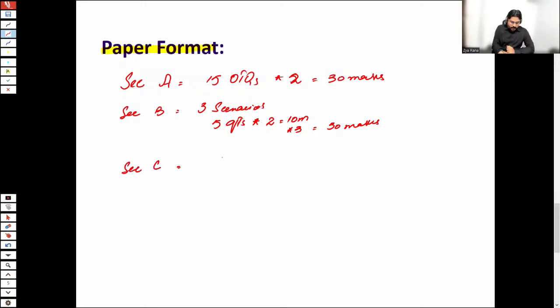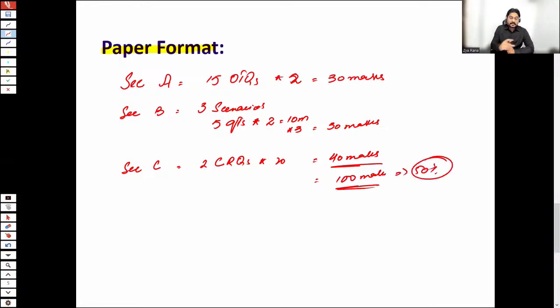Section C includes 2 constructed response questions of 20 marks each. So section C is tested for 40 marks. And obviously, 50% is the passing mark.